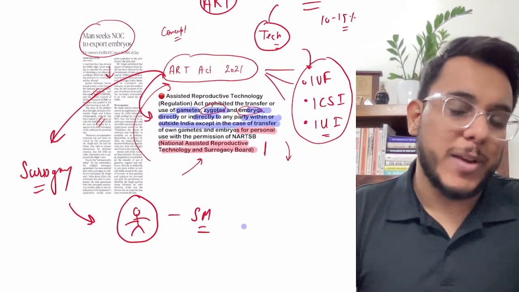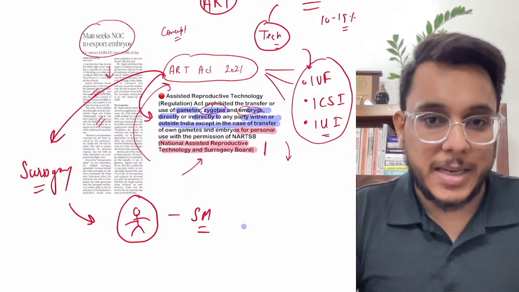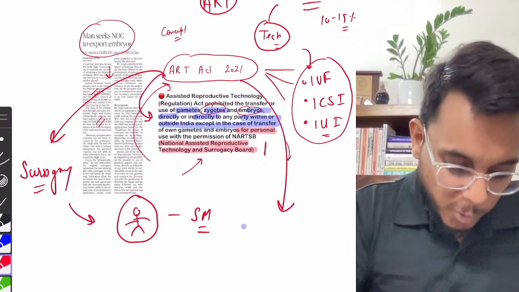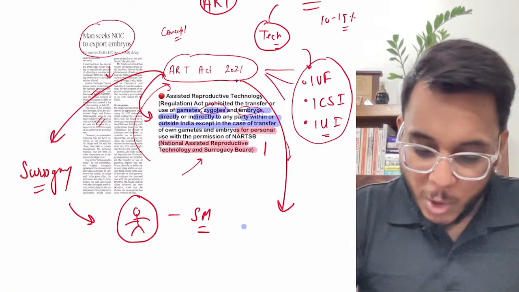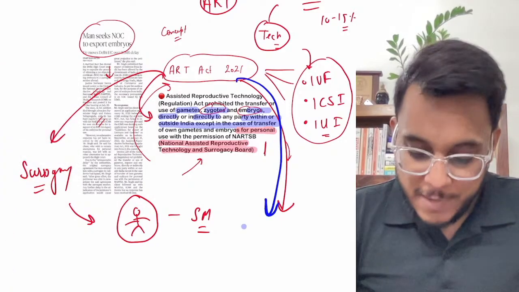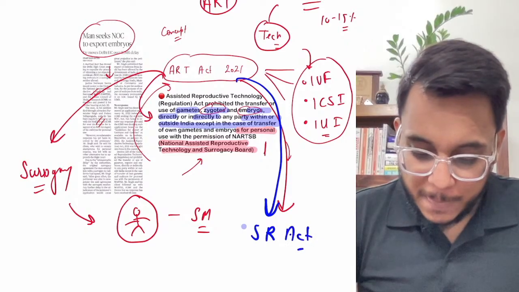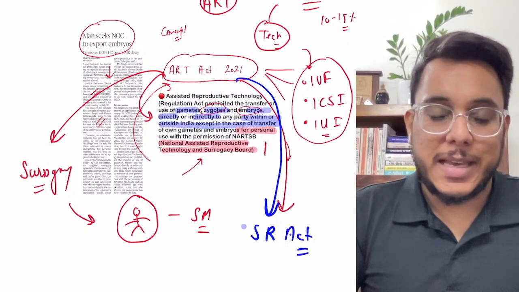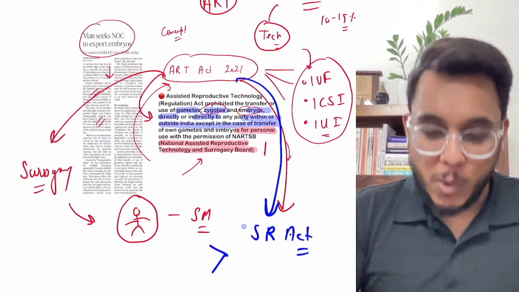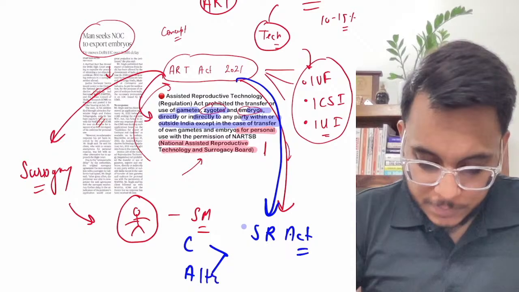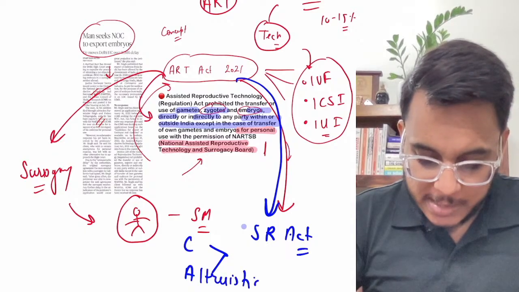Now in India, surrogacy was going on very rampantly, but guys, along with this ART bill, please focus here very carefully. Along with this particular ART bill, we have also come out with the Surrogacy Regulation Act. Now, when we talk about surrogacy, there could be two types: one is commercial surrogacy and the other is altruistic surrogacy. Okay, let me write altruistic surrogacy.